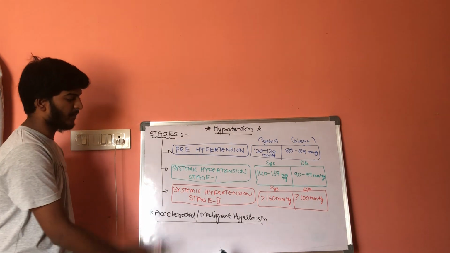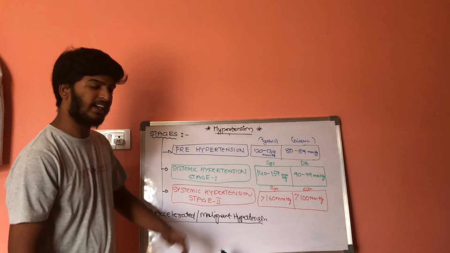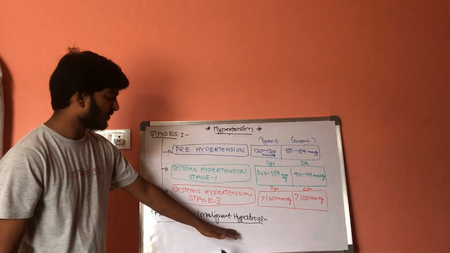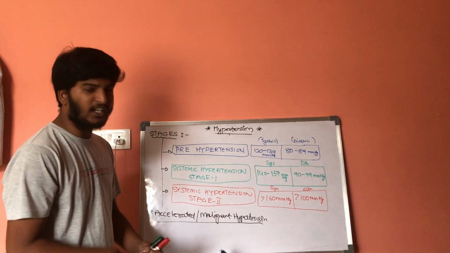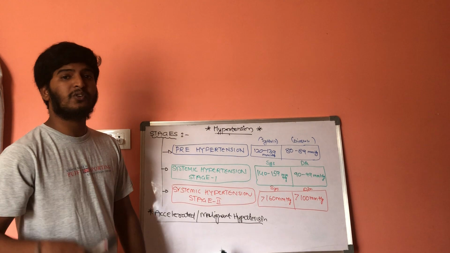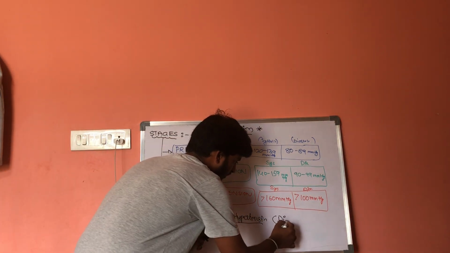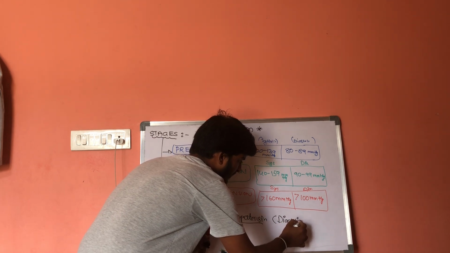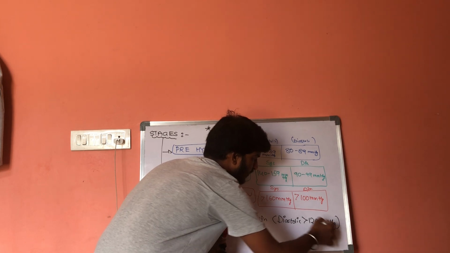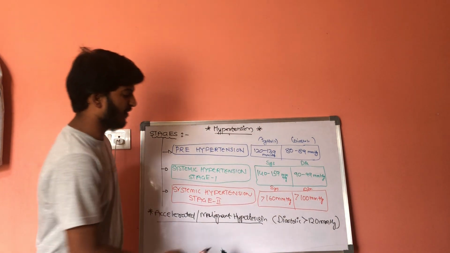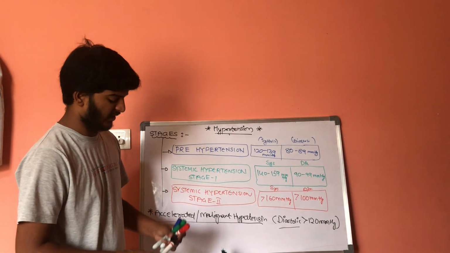Accelerated hypertension or malignant hypertension. What are the clinical features of this accelerated or malignant hypertension? In malignant hypertension, the diastolic pressure will be more than 120 millimeters of mercury.